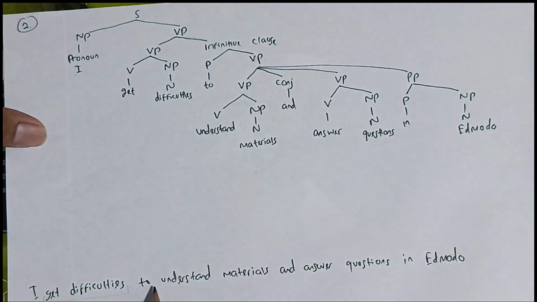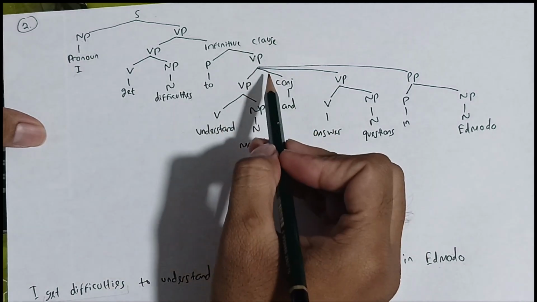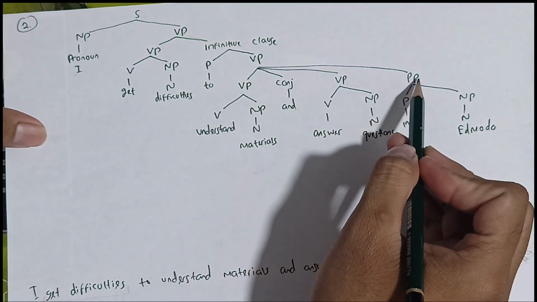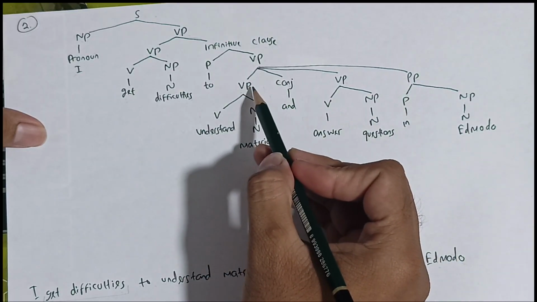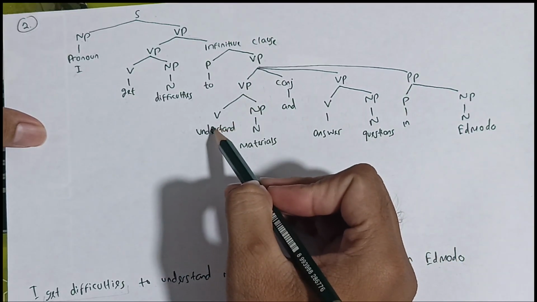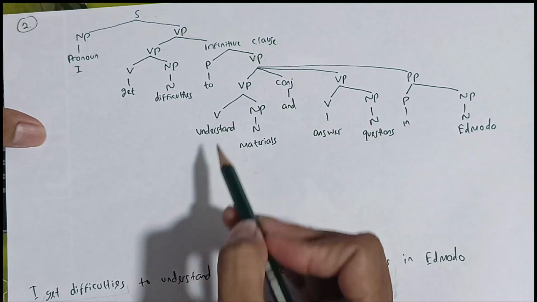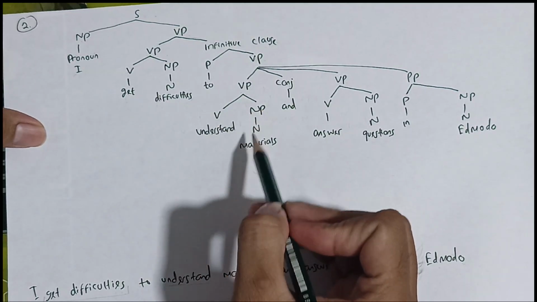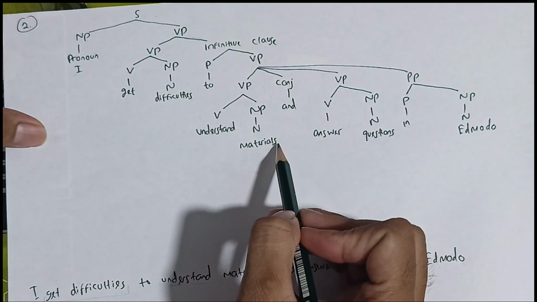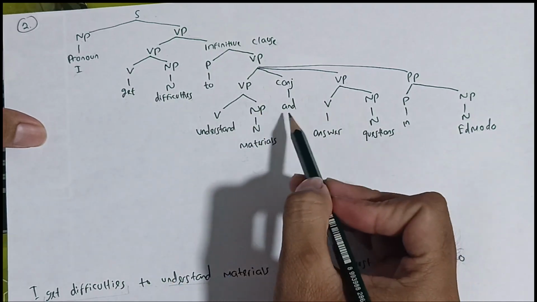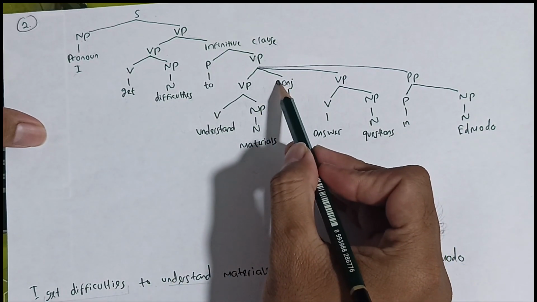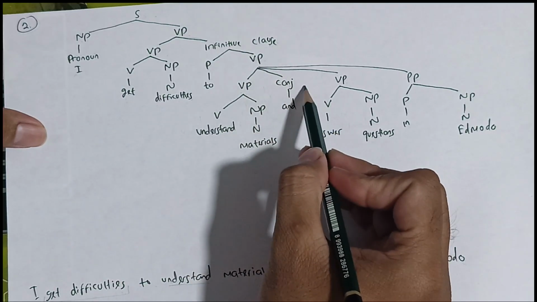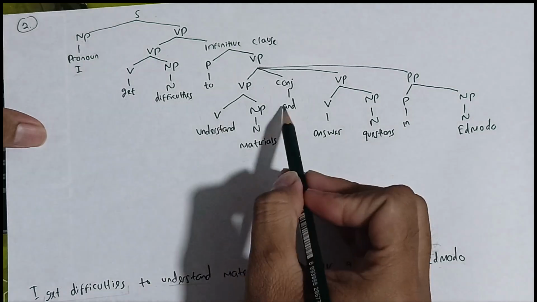So this phrase is formed by verb phrase 1, conjunction, verb phrase 2, and preposition. The verb phrase 1 is formed by verb and noun phrase. The verb is understand, and the noun phrase is materials, because materials is plural, so it's called noun phrase. And then this verb phrase is also formed by conjunction. The conjunction is and.